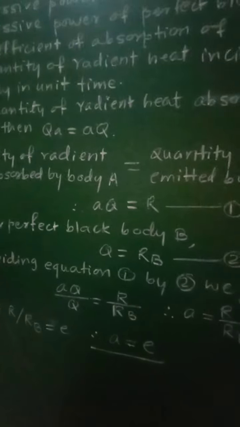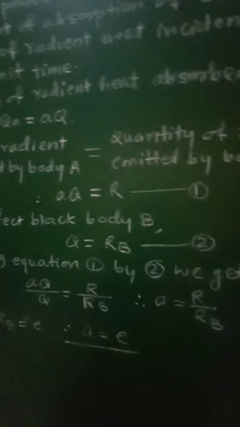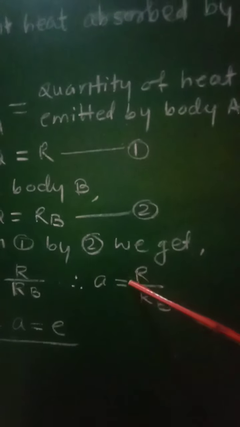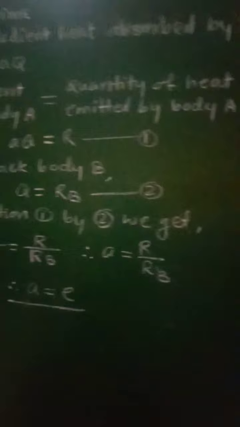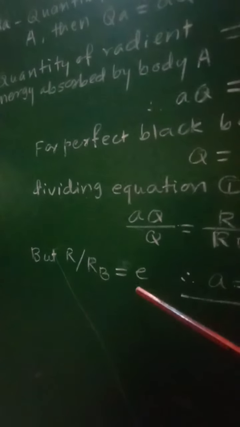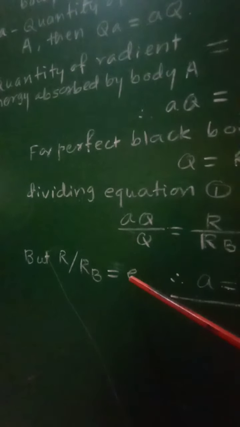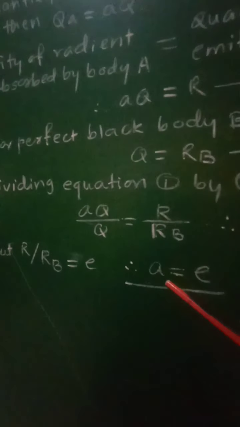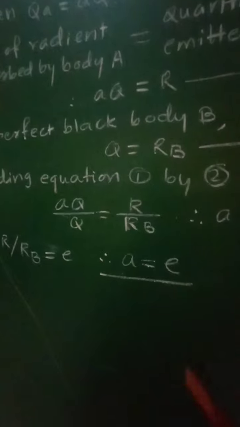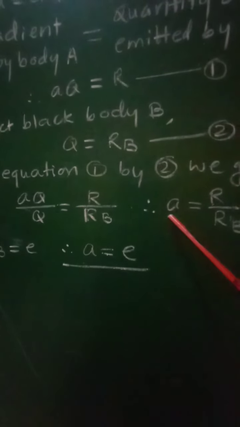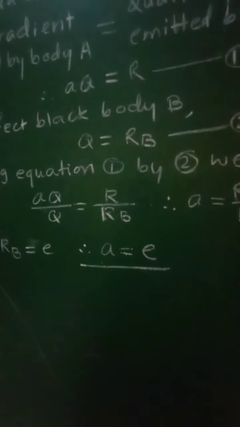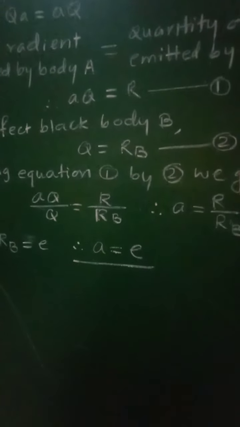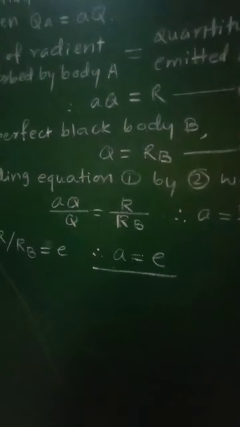R upon RB is nothing but the coefficient of emission E, and therefore we can write a equal to E. This is the proof of Kirchhoff's law of heat radiation.